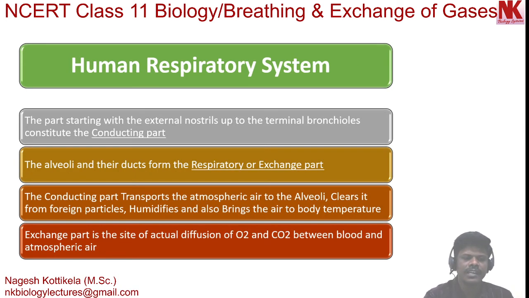After this, the part starting with the external nostrils up to the terminal bronchioles constitutes the conducting part. And the alveoli and their ducts form the respiratory or exchange part. So these are the two parts in the human respiratory system, the conducting part and the respiratory or exchange part.